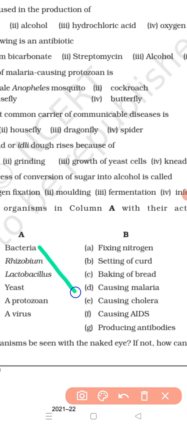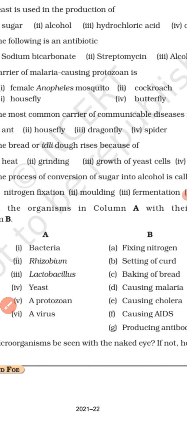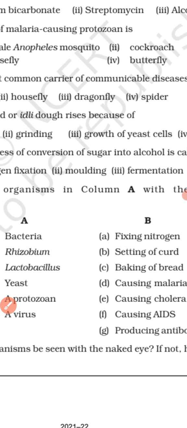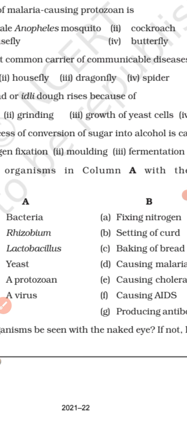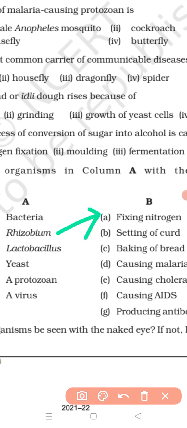So bacteria matches with E, that is causing cholera. Okay. Next, Rhizobium. Rhizobium matches with what? Rhizobium bacteria fixes what? Nitrogen, right? So Rhizobium matches with option A, that is fixing nitrogen.